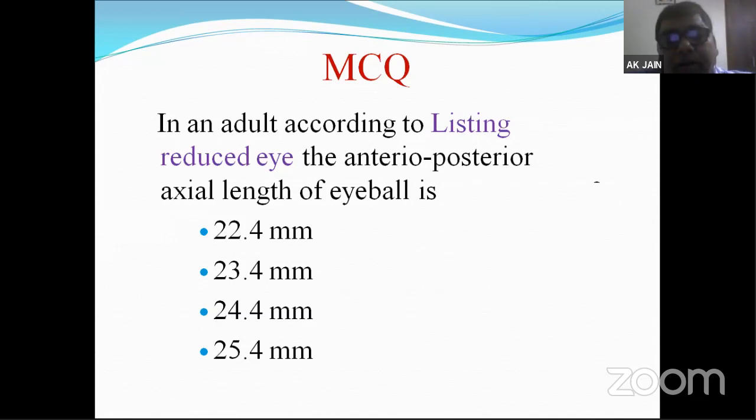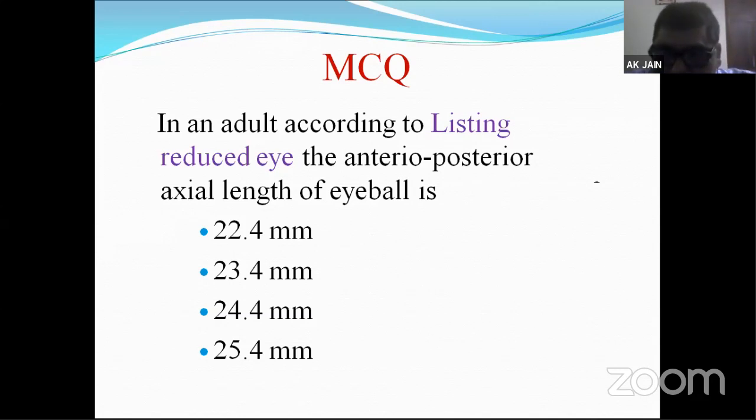In an adult, according to Listing's reduced eye, in the last session I explained about Listing's eye, Donder's eye, Donder's simplified eye, Listing's reduced eye, and Gullstrand schematic eye. So in Listing's reduced eye, the anteroposterior axial length of the eyeball was 22.4, 23.4, 24.4, or 25.4 millimeters.